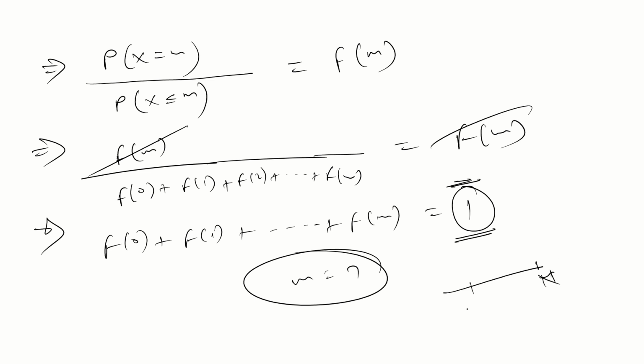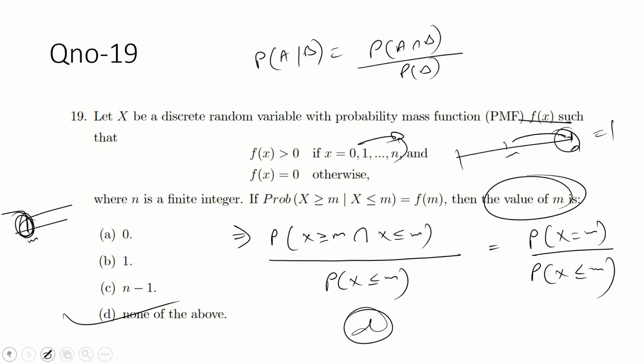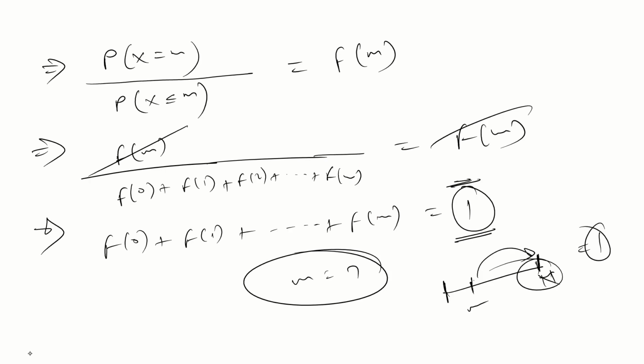This is n, this is m, and the summation from here to here is 1, but m is supposed to be here. So m should approach n, then it will become 1, which is satisfied. Otherwise, no. So D is the correct option. Simple. Nothing else.